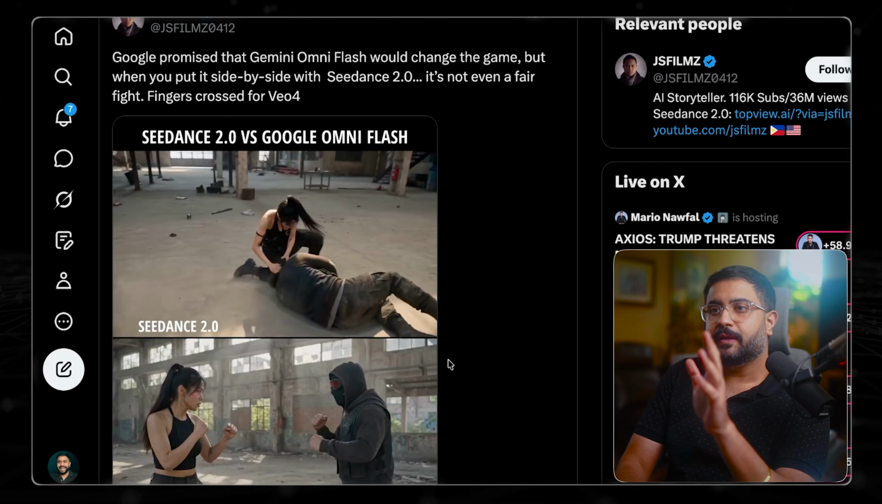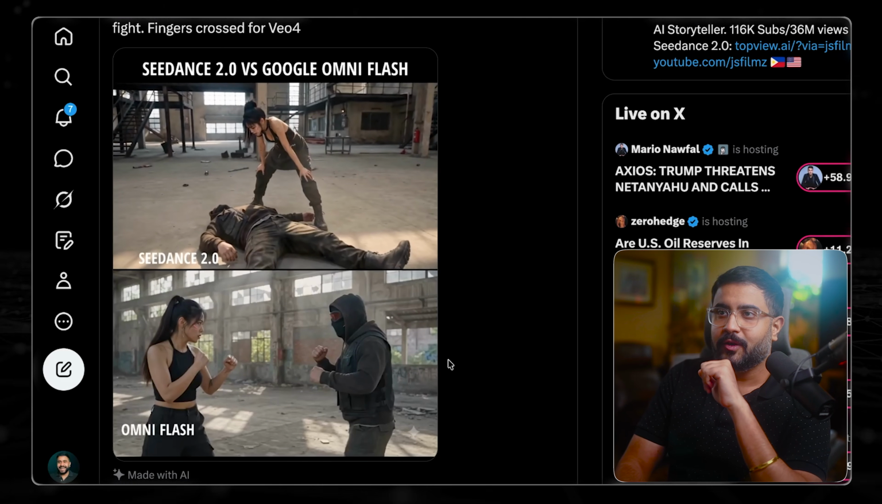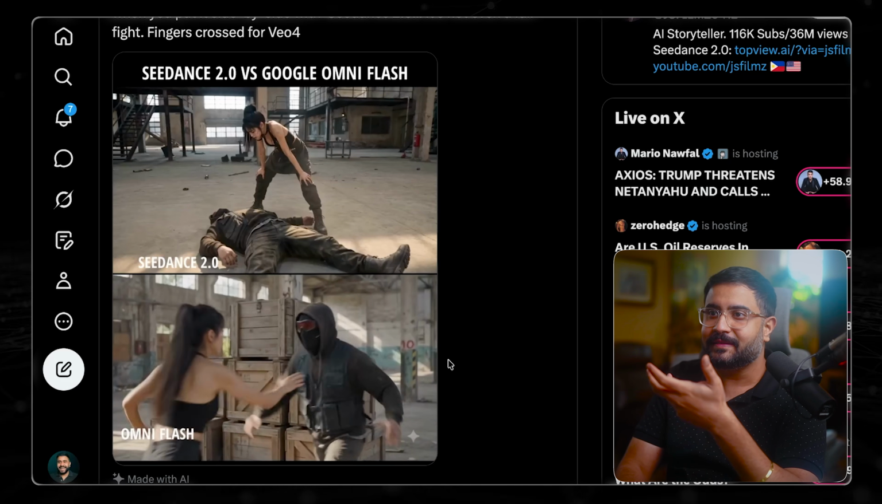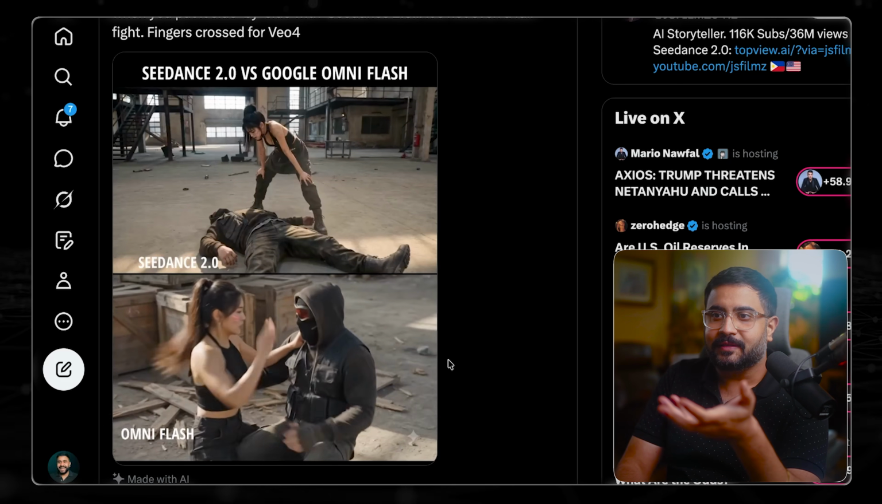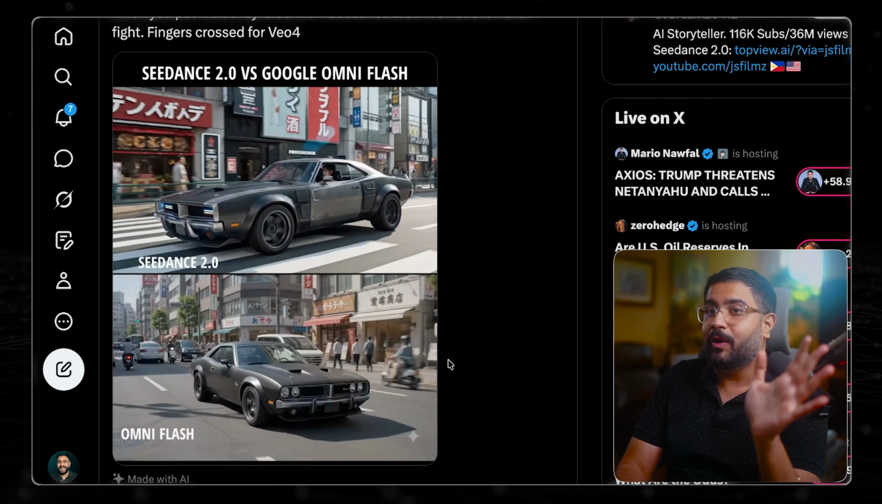Now, there's a bunch of people out there that are comparing Seedance with Google Omni Flash, like this great comparison by GS Films. And if you look at these, you'll notice that Flash kind of sucks compared to Seedance. And so my take on this is, Omni is just not that good at text to video or image to video.